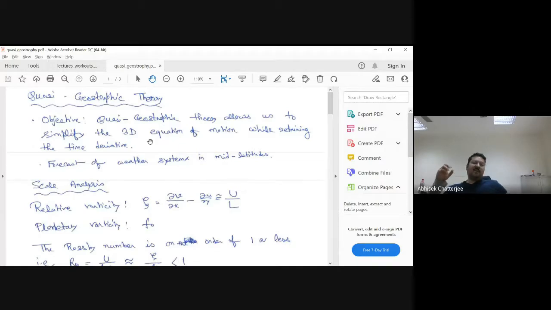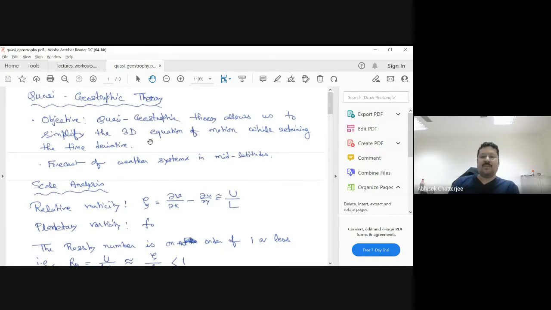Wherein you can allow the time derivative to be there, so that you can predict the future. This theory became very popular sometime in the 1960s and 70s, when you did not have HPCs, high performance computers, in which you can solve the entire Navier-Stokes equations like we are doing in today's world. So today we don't use quasi geostrophy, but we actually solve those equations using computers. Those kinds of facilities were not there in the 1960s or 50s.